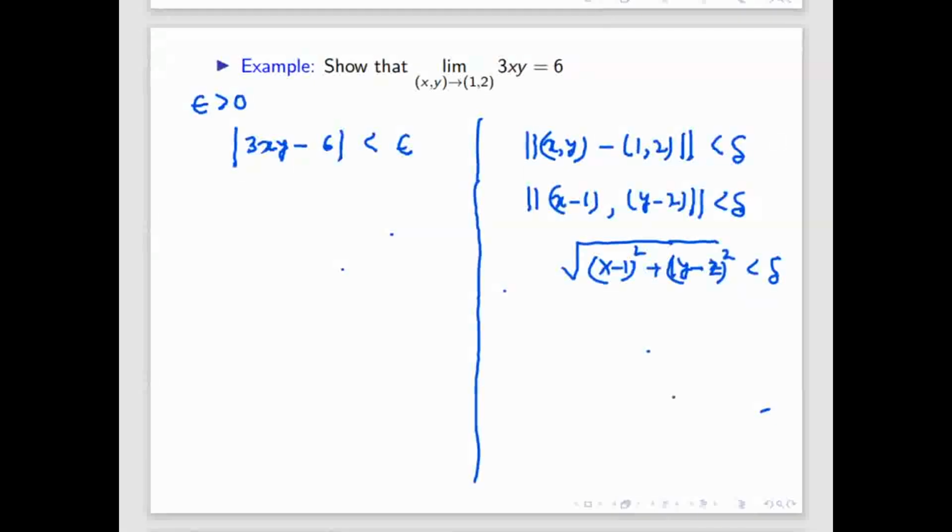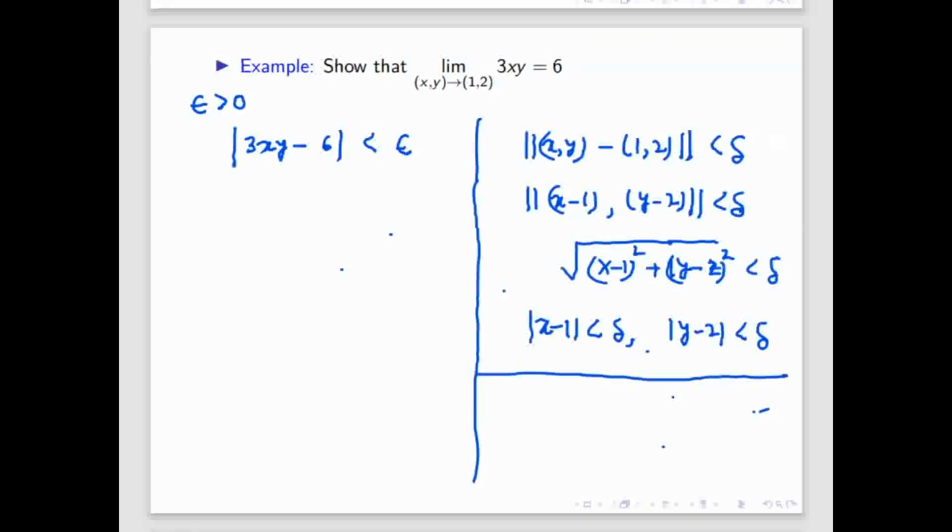Again, from the same logic, mod of x minus 1 is less than delta, and mod of y minus 2 is less than delta. So always do up to this. In any question, if you want to use epsilon delta, solve the limit, and you will get it in terms of mod of x minus 1 less than delta, mod of y minus 2 less than delta.